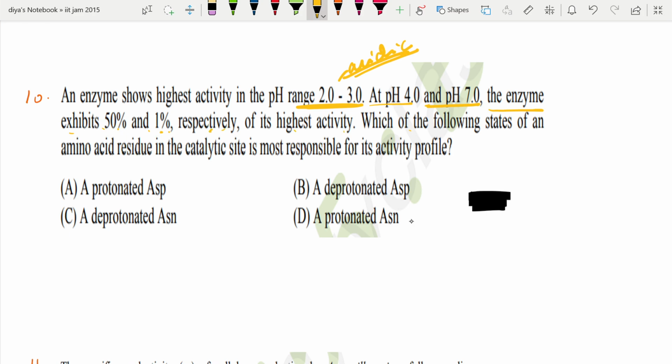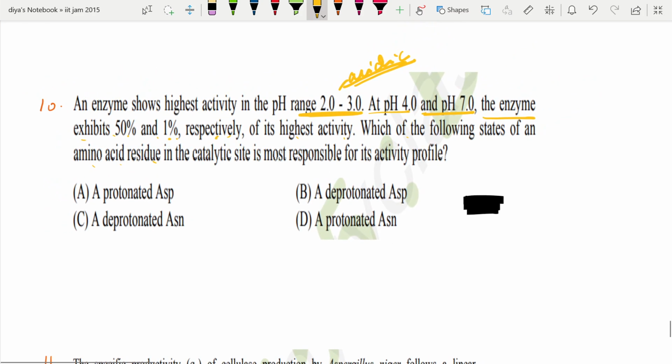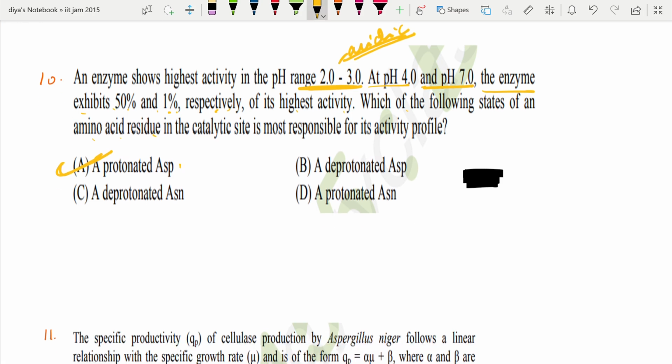Which one of the following states of an amino acid residue in the catalytic site is most responsible for the activity profile? Okay, so here the correct option is going to be a protonated asparagine. Oh, sorry, aspartic acid. Protonated form of aspartic acid.